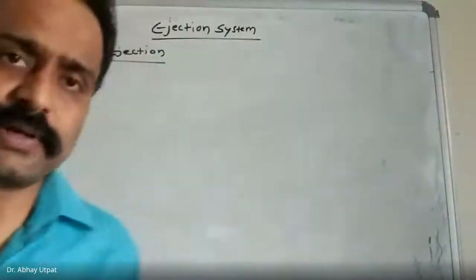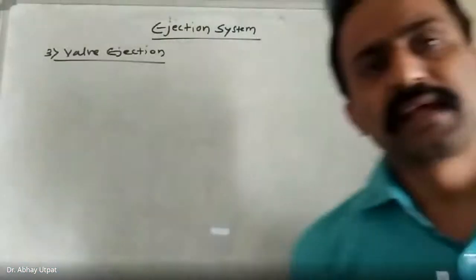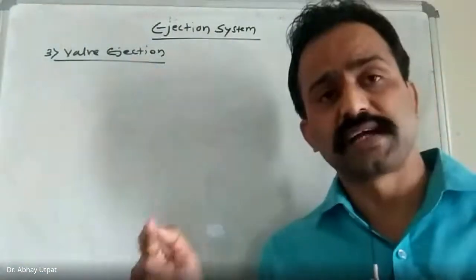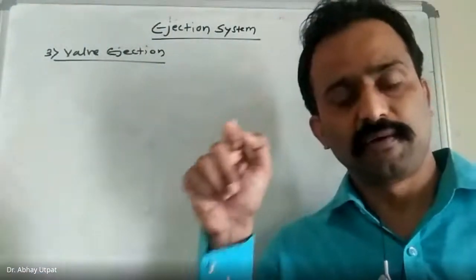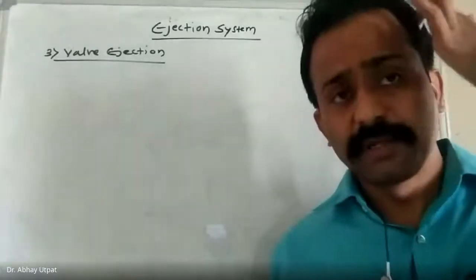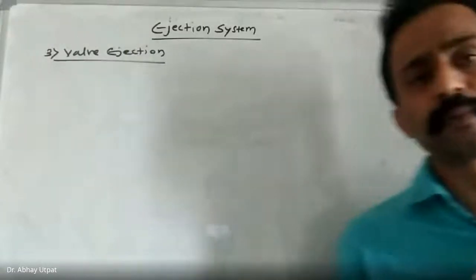Pin diameter equal to wall thickness is desirable. Pin diameter less than wall thickness is not desirable, because the pin may penetrate into the surface of the component. And pin diameter more than wall thickness is also not desirable.